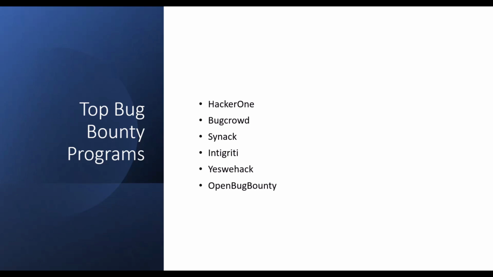Before going on to these platforms, I just want to tell you what bug bounty is. Bug bounty is a program offered by many organizations to identify issues or bugs in their applications, and on the basis of the bugs, the researcher receives recognition and compensation.